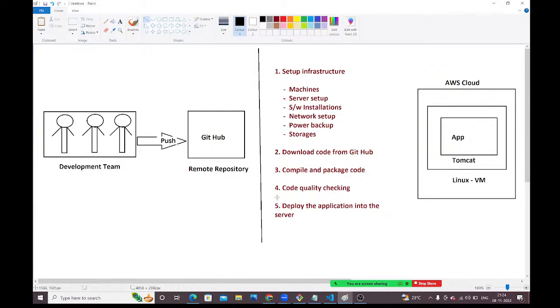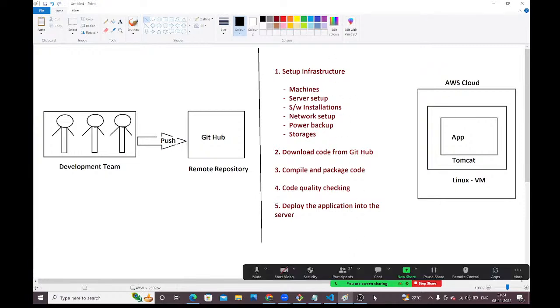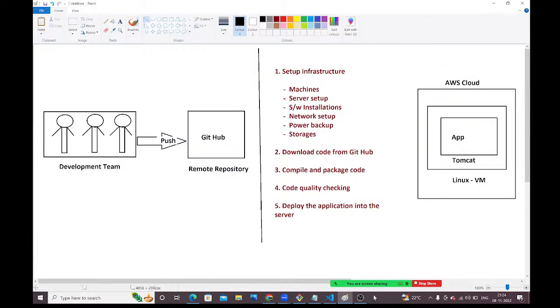After that, the operations team needs to check the code quality. Next, the operations team should deploy the application to the server. All these activities should be performed by the operations team only. Understood, guys? If you want to do all these activities manually, how much time do you need to spend?